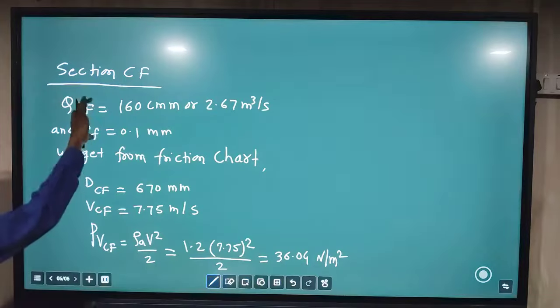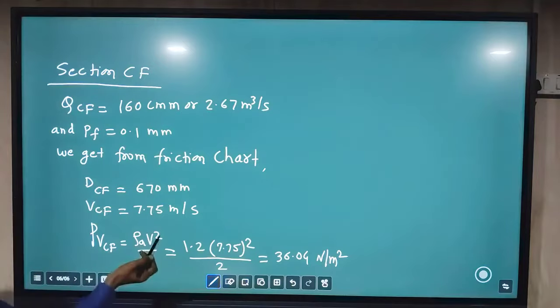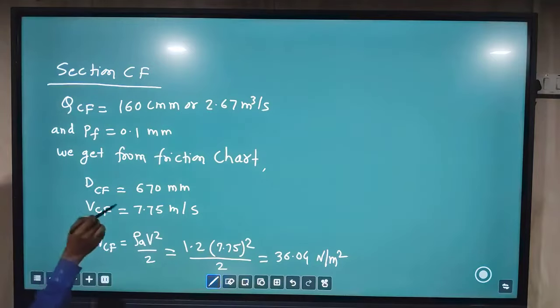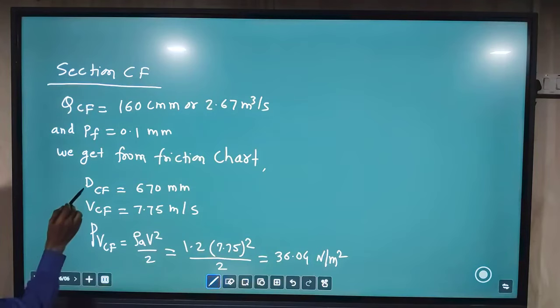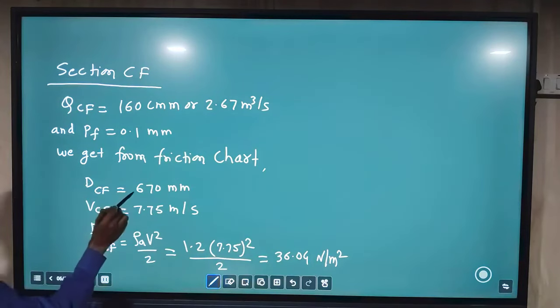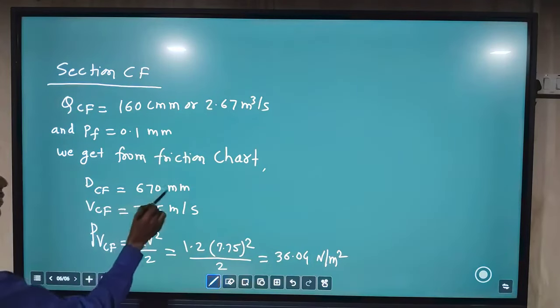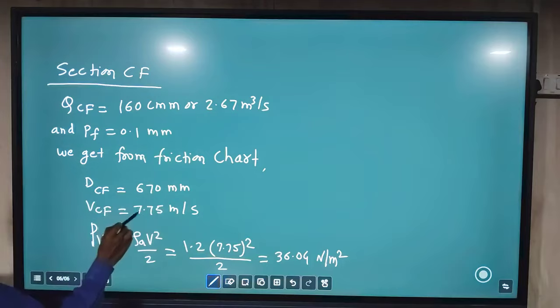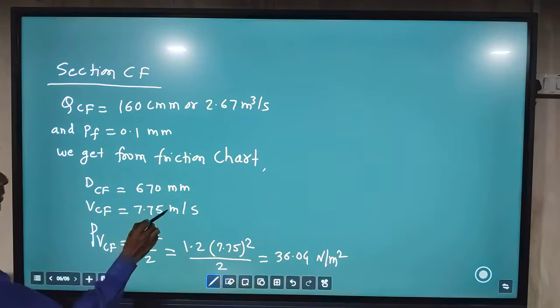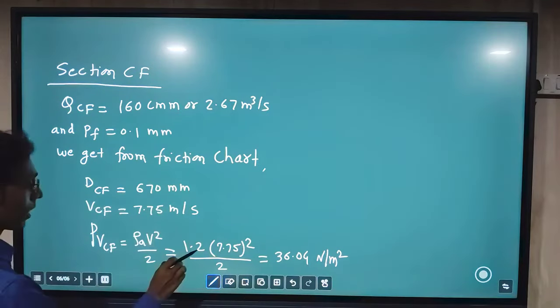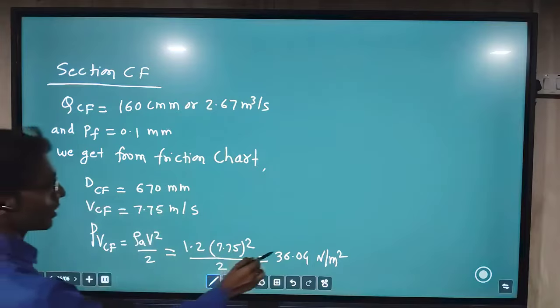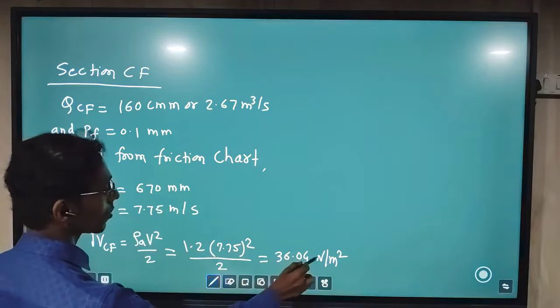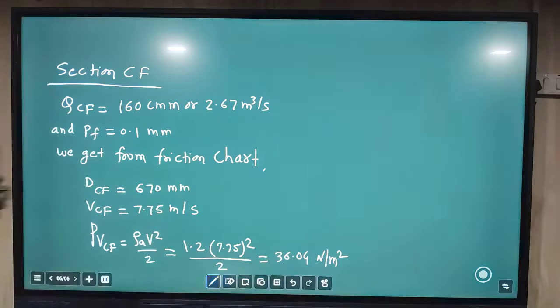From the friction chart, for the combination of these two values, getting the intersection point and passing through that intersection point, there are two other lines, one is for the diameter. So the diameter value we get is 670 mm, and from the velocity line passing through that point, the velocity value we get is 7.75 meter per second. Using this velocity value in this formula, velocity pressure we find 36.04 Newton per meter square.